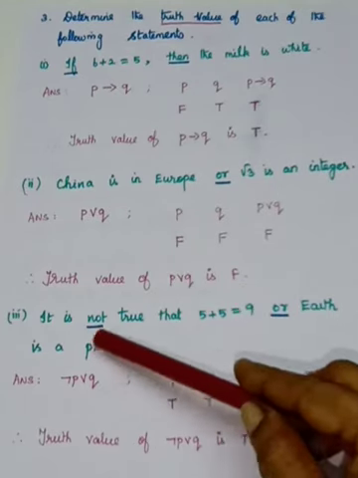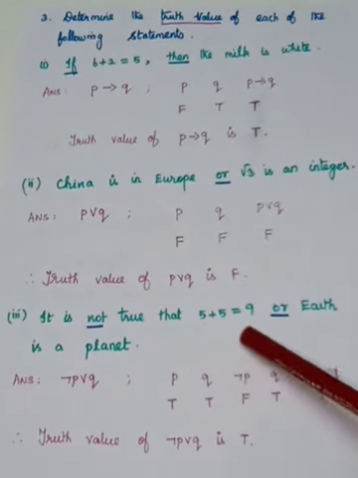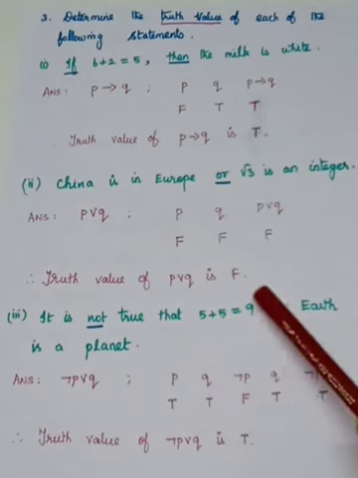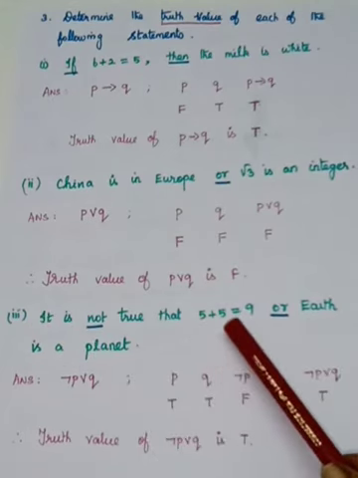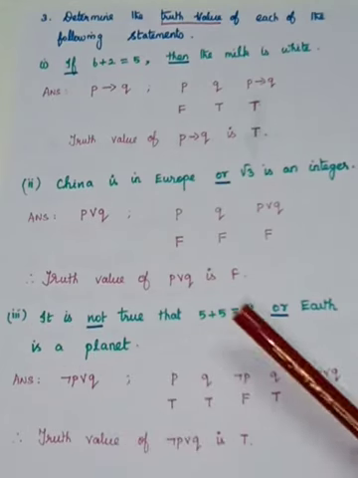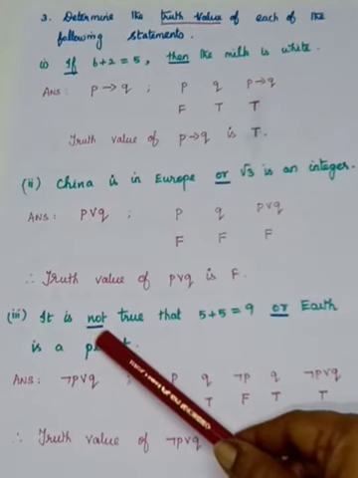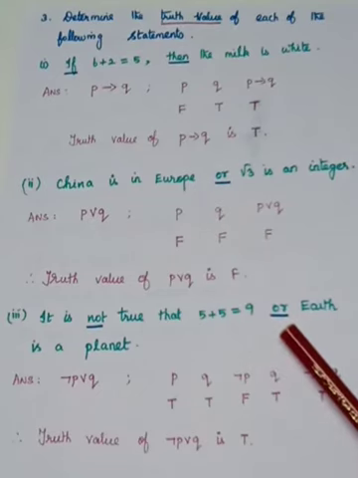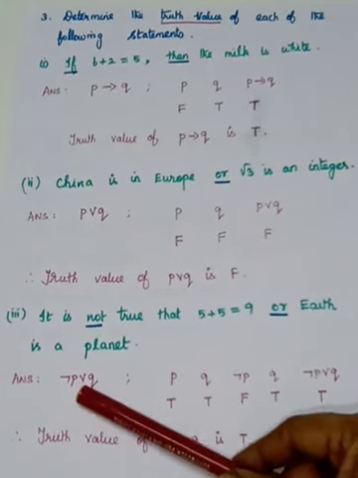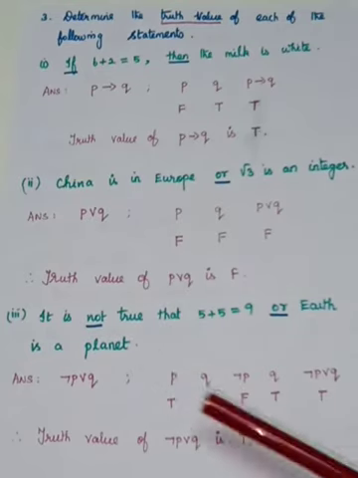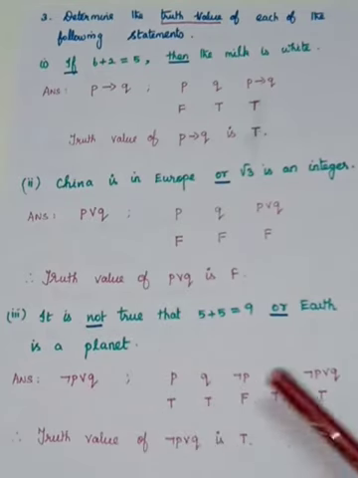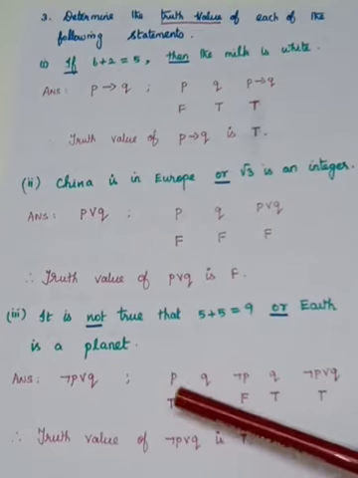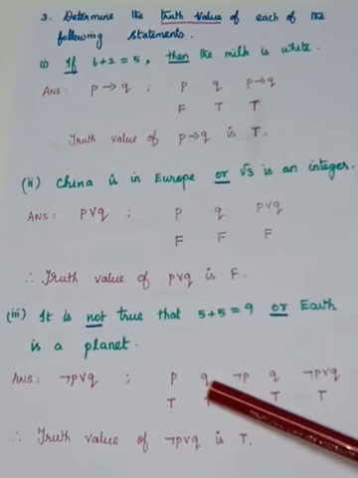Next one: it is not true that 5 plus 5 is equal to 9 or Earth is a planet. See, 5 plus 5 is equal to 9 is one sentence, that is denoted as P. But here what is used? It is not true that. So therefore it is negation P. Here what is the connective used? Or. So therefore I have written the or symbol. Earth is a planet is another simple statement, so it is named Q. So it is negation P or Q. For that, first I write P and Q to say what the simple statements are.